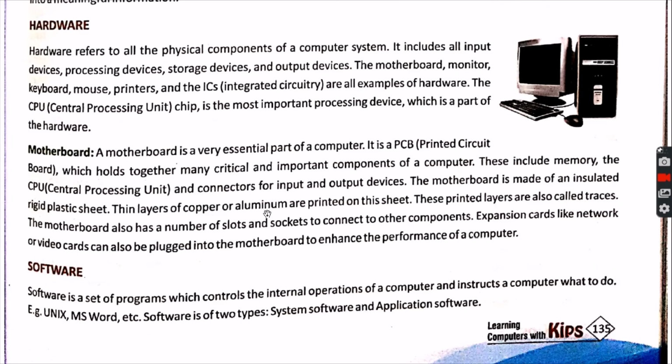Layers of copper and aluminum are printed on this sheet, and they help in transferring signals across the board. These printed layers are also called traces, or sometimes bus.